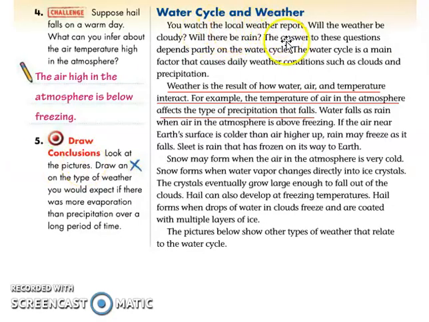Now, water cycle and the weather. Didn't you know that the weather is just the result of the water cycle? Here it says weather is the result of how water, air, and temperature interact with each other. So temperature is also one of the reasons why we have different kinds of weather. And then the blowing of the air and the wind is also one factor why we have different weather. Here it says, for example, the temperature of the air in the atmosphere affects the type of precipitation. Yes, that is true. I will show you here.